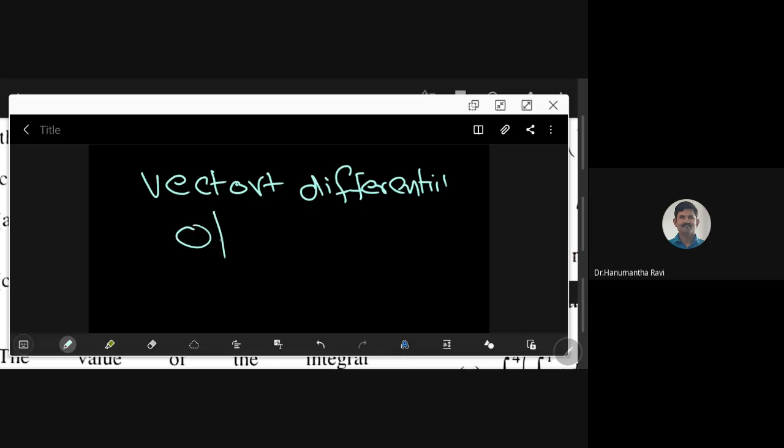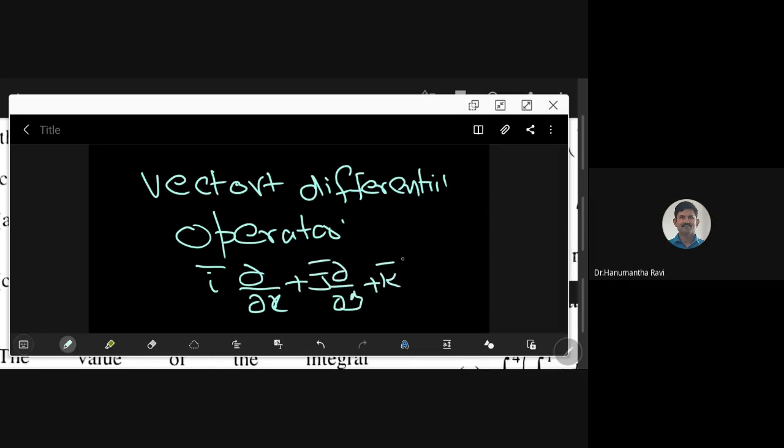So here something called the vector differential operator will come. So what is this? Simply they write i bar dou by dou x plus j bar dou by dou y plus k bar dou by dou z. And they usually represent this by this symbol, like d by dx we have. So what is this called? This is known as the vector differential operator.